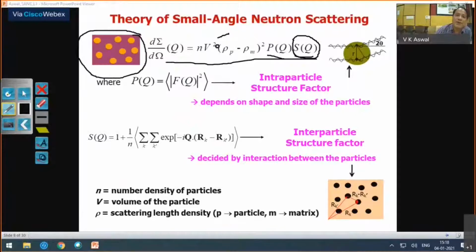And then this term is important, which you will learn in detail later on. Particularly important because, what is rho p? Rho p is the scattering length density of the particle, and rho m is the scattering length density of the medium. So you can see if they become the same, then you will have no intensity. Or if that is not significant, you can also change this. And what is good with the neutron is that you can vary this term easily as compared to other techniques. So it's very, very important, which is called contrast factor.